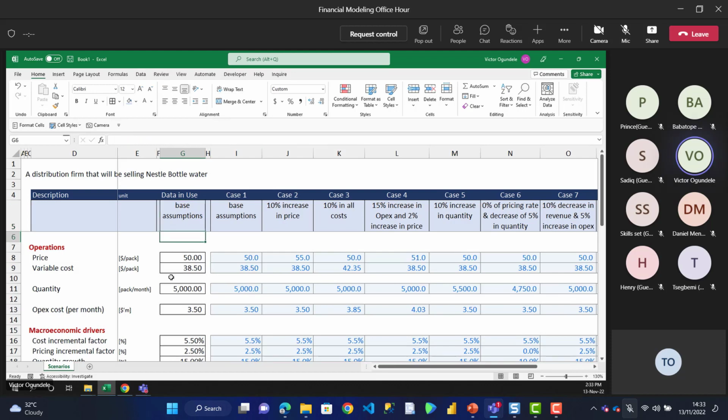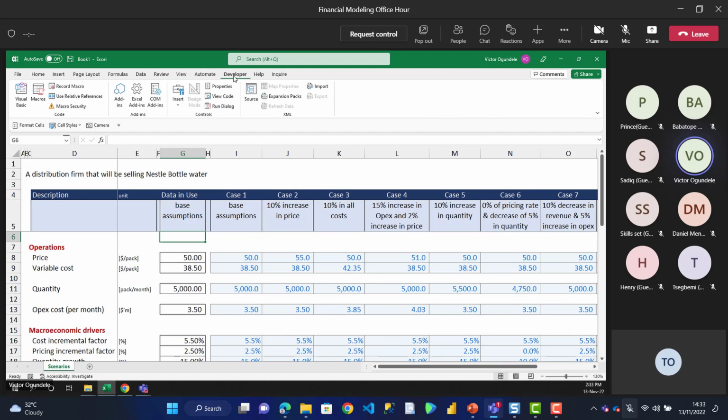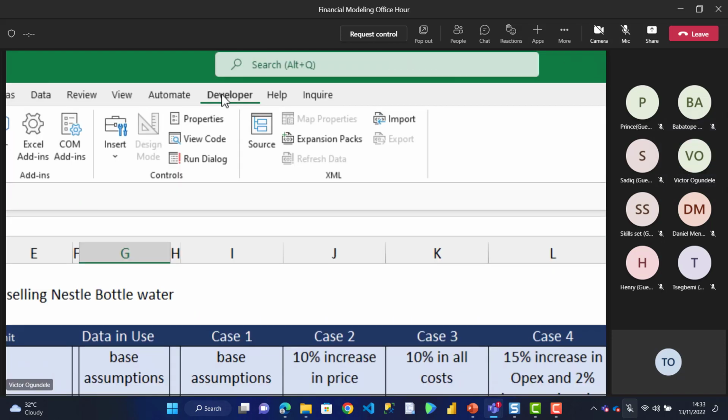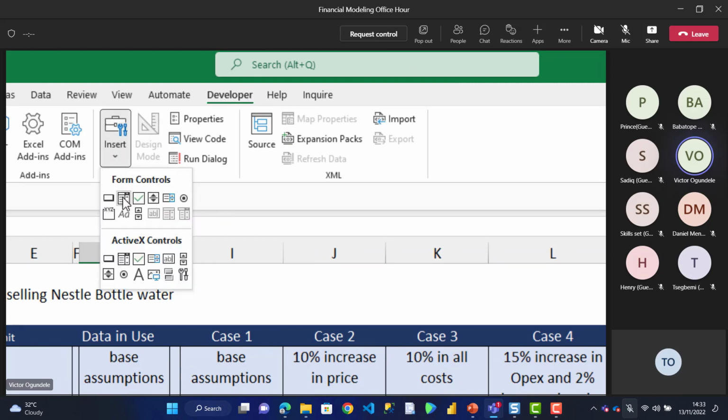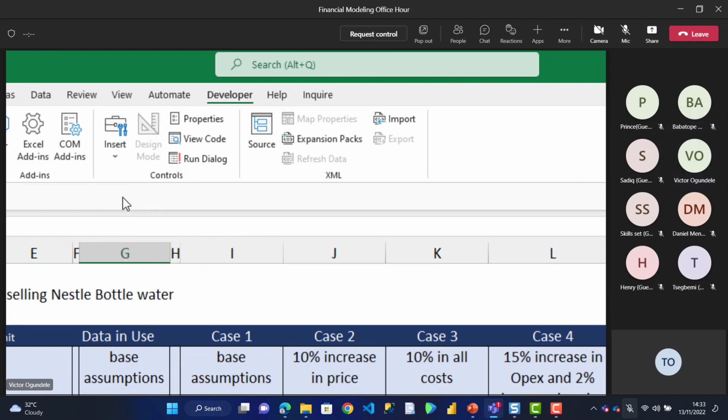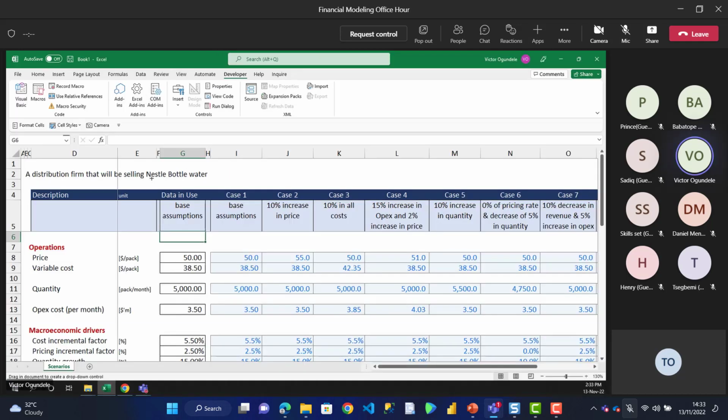So now for the scenario switch combo box, I need to go to my developer tab. In case you don't have the developer tab, you need to activate it. So on the developer tab, click on insert, and I will select my combo box. Once I select my combo box, I can just draw it around. So let me draw it inside here.